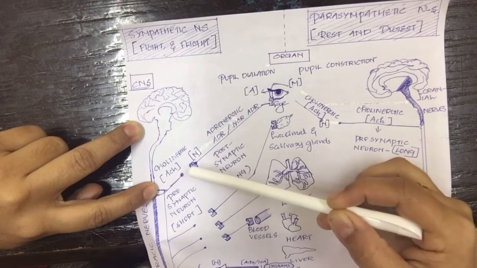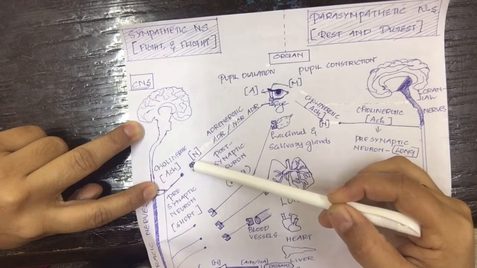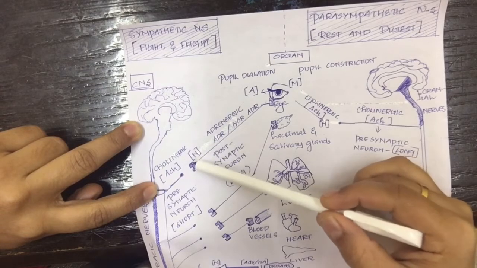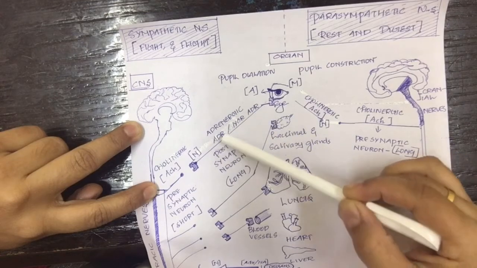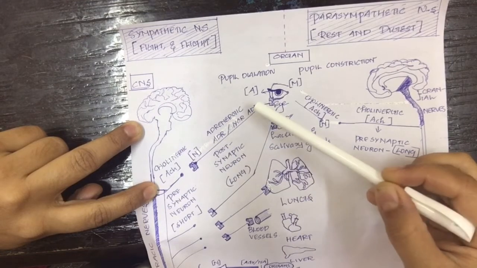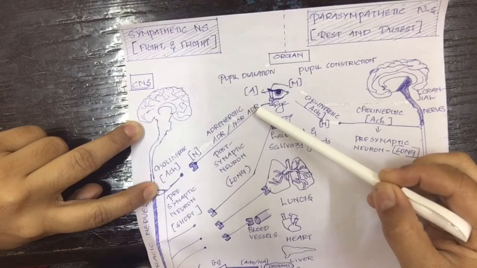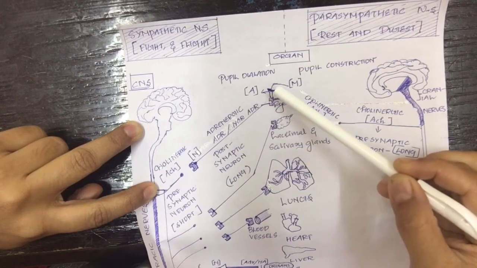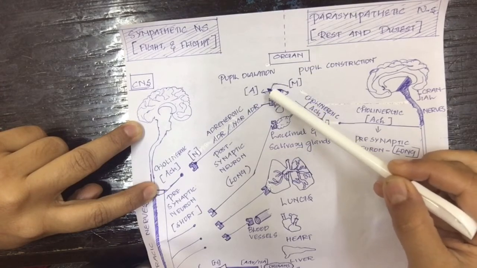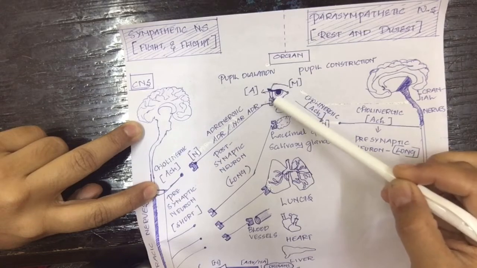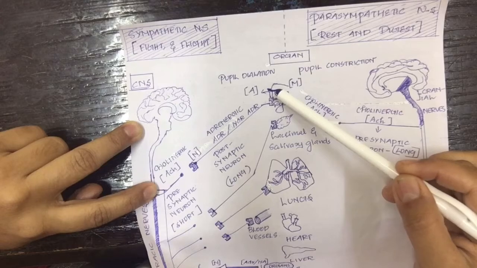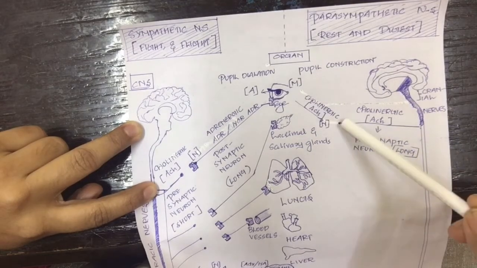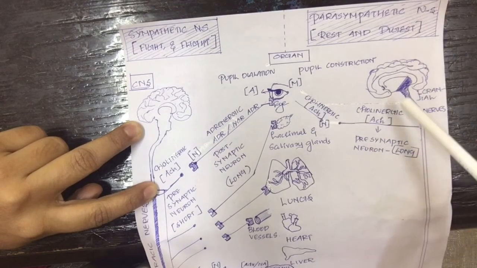And the binding of this neurotransmitter to this receptor leads to the release of another neurotransmitter. And the released neurotransmitter again binds to the receptor on our target organs or on our peripheral organs, finally giving the response in our body. Similarly, in the case of parasympathetic nervous system.